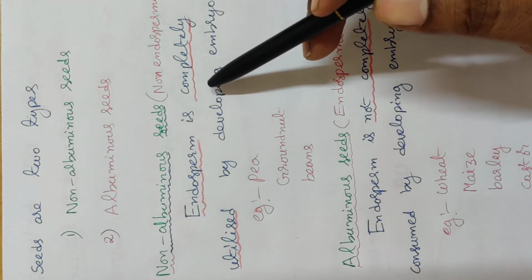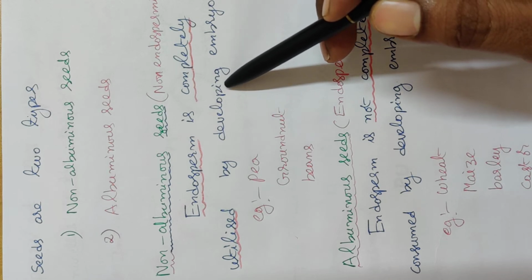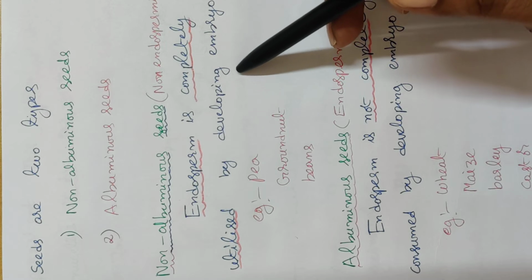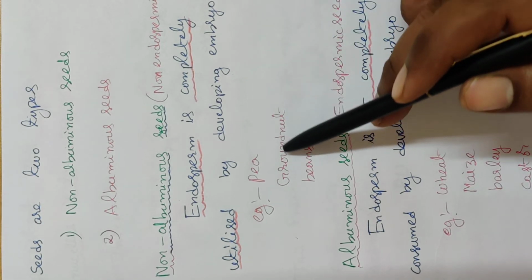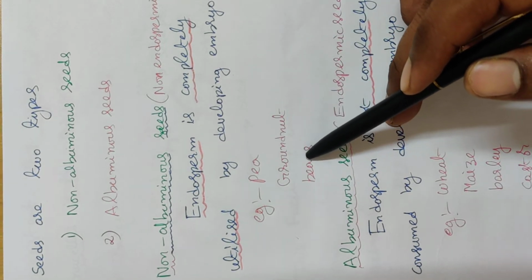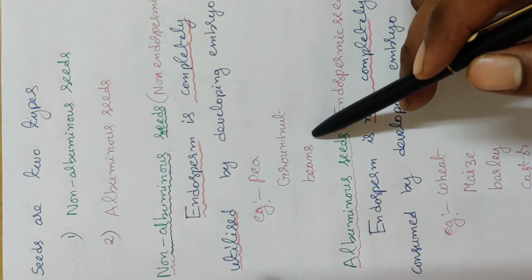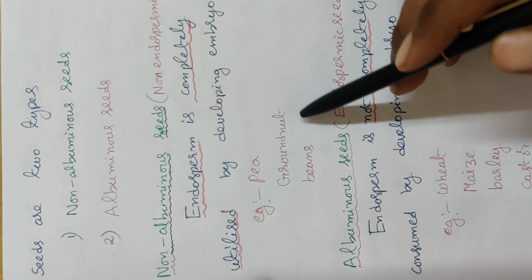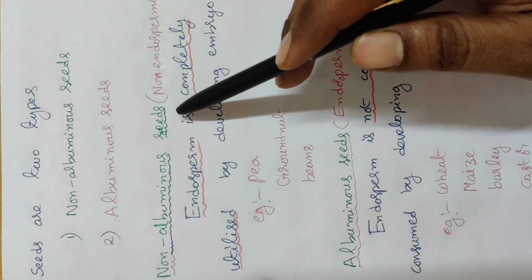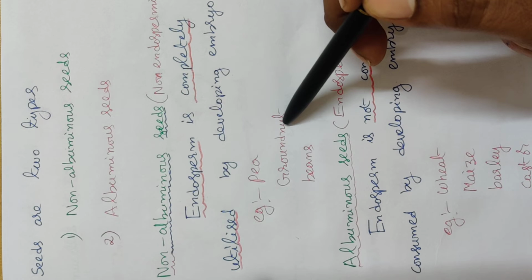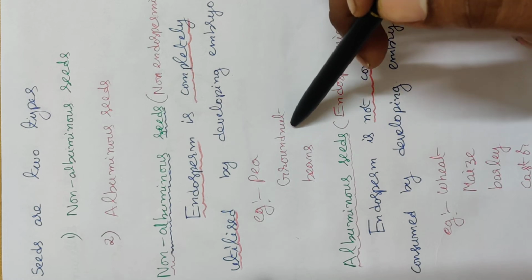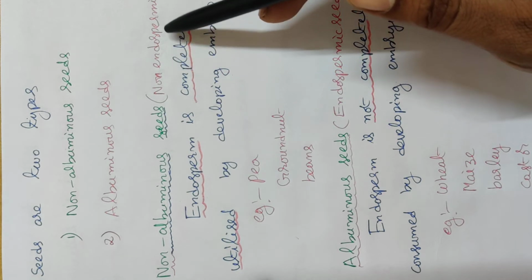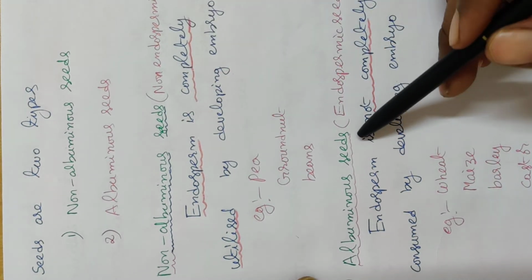In non-albuminous seeds, the endosperm tissue is completely utilized by the developing embryo. What are the examples? Pea, groundnut, beans. We discussed that concept in endosperm tissue, non-endospermic seeds. So non-albuminous seeds are non-endospermic seeds.